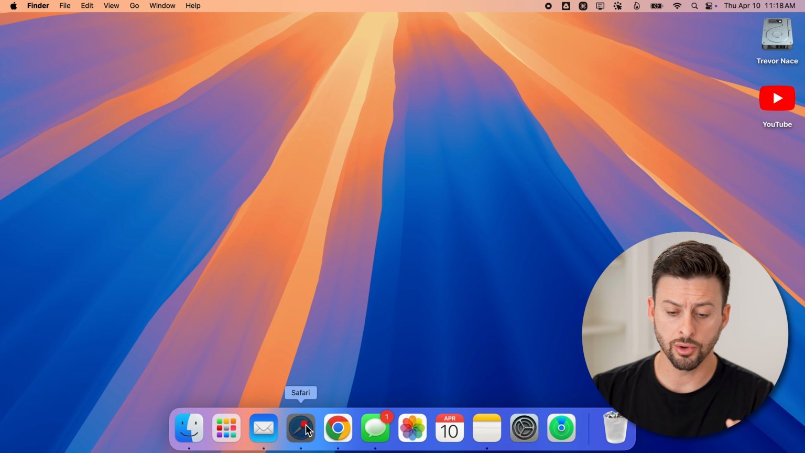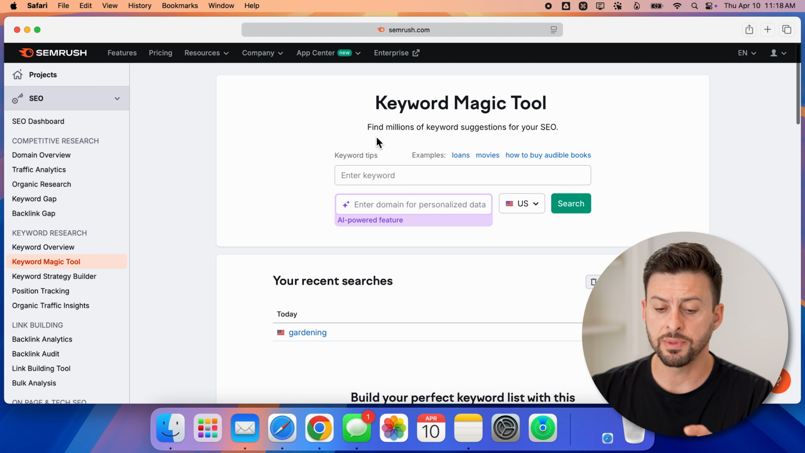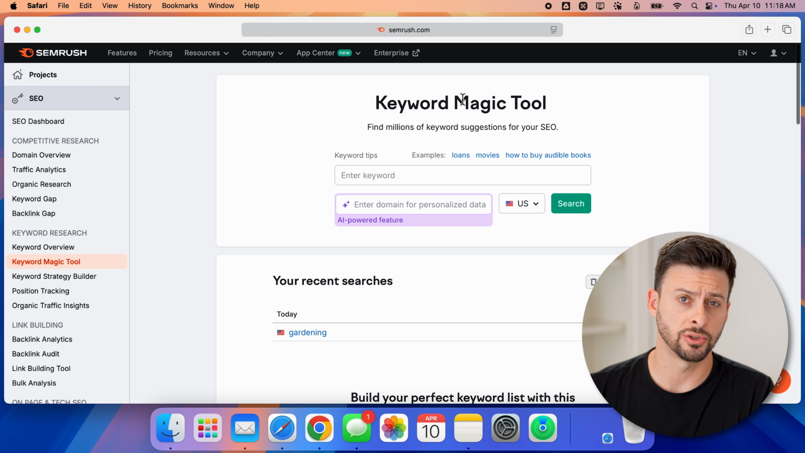Now, on a computer or a phone, let's open up the SEMrush Keyword Magic tool. This is a great tool that we'll use.